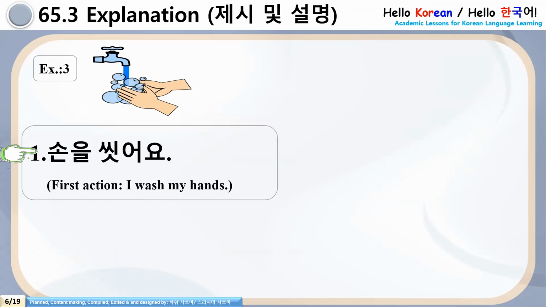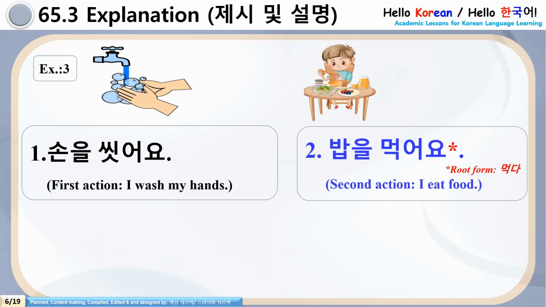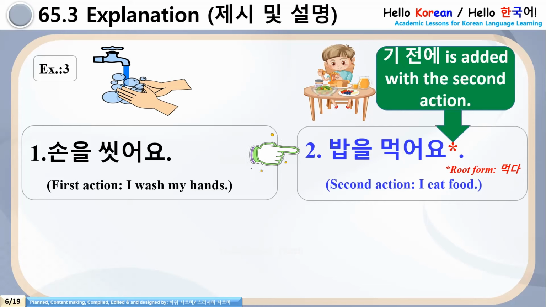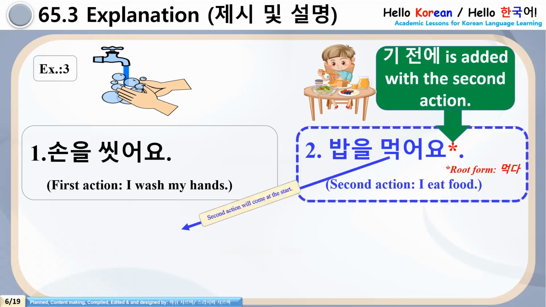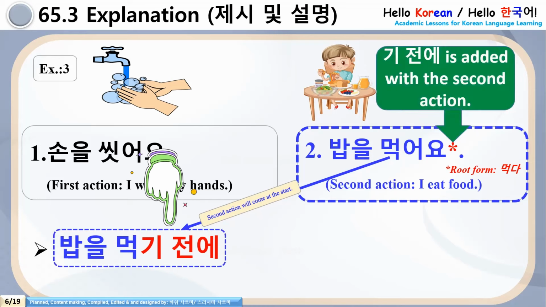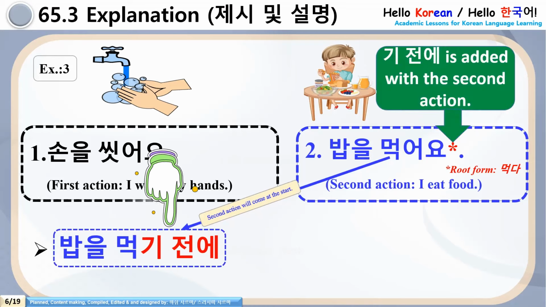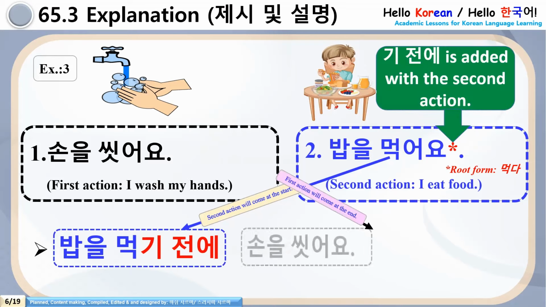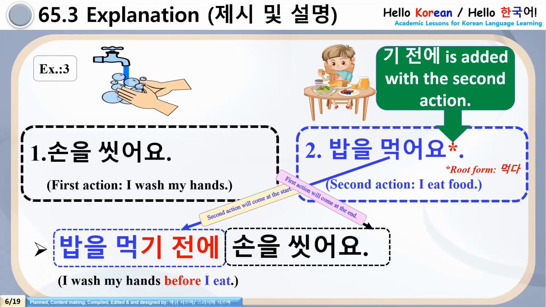Then here, number 1, 손을 씻어요. And number 2, 밥을 먹어요. Now you know very well what you have to do. Use grammar 기 전에 with the second action. Root form is 먹다. Shift to the start of the sentence. 밥을 먹기 전에 손을 씻어요. Like this.